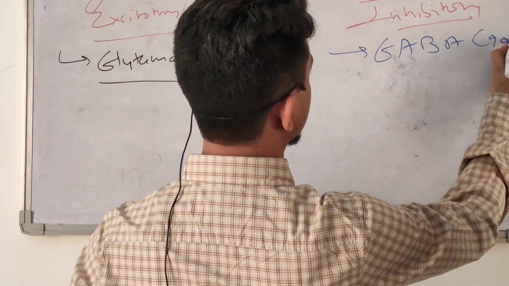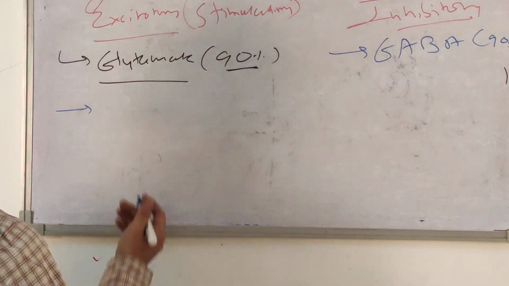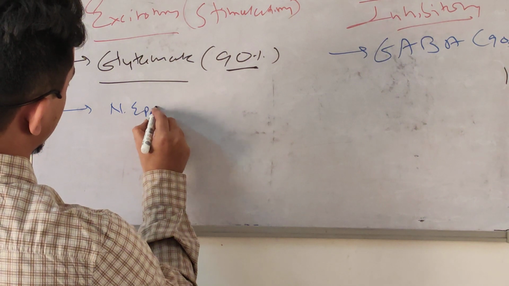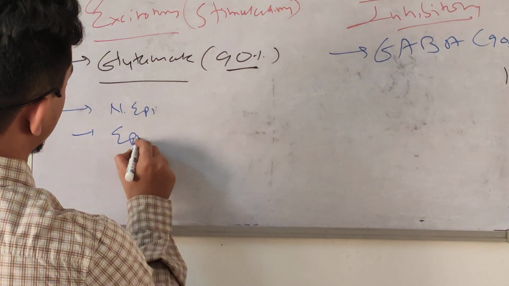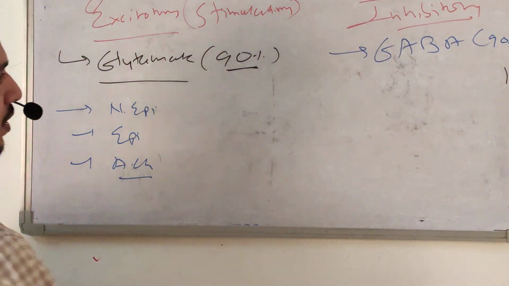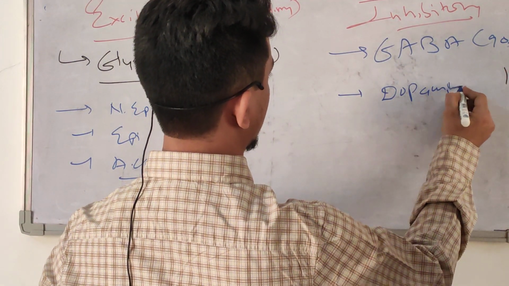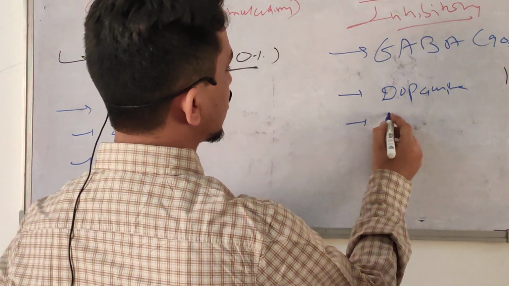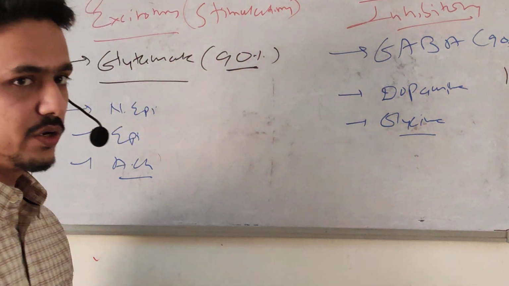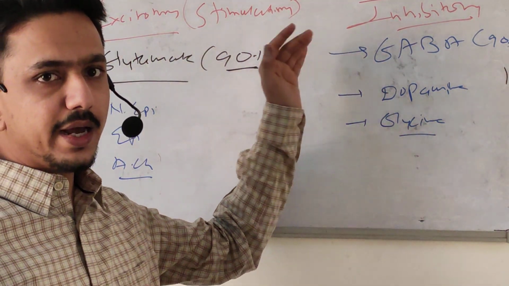It is 90% inhibitory. Also, besides glutamate, there are norepinephrine, epinephrine, acetylcholine, which is excitatory in some areas, and dopamine. Okay, glycine: this is an inhibitory neurotransmitter. So excitatory and inhibitory neurotransmitters act through different synapses.